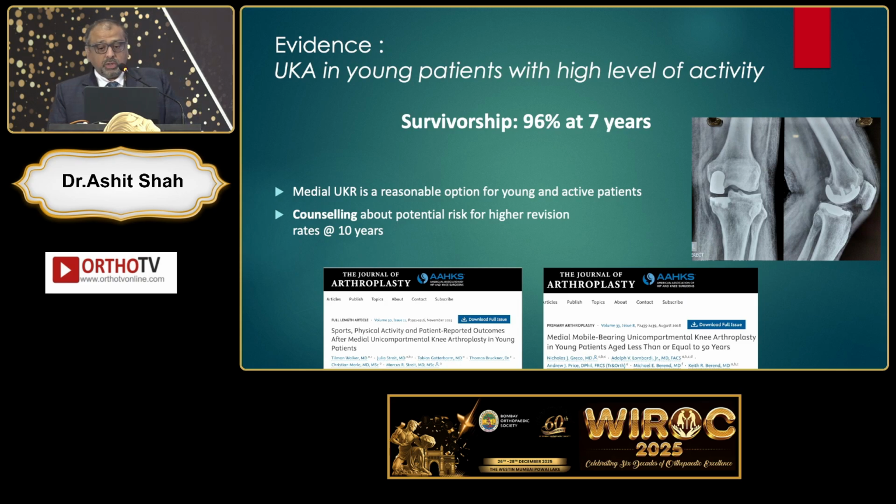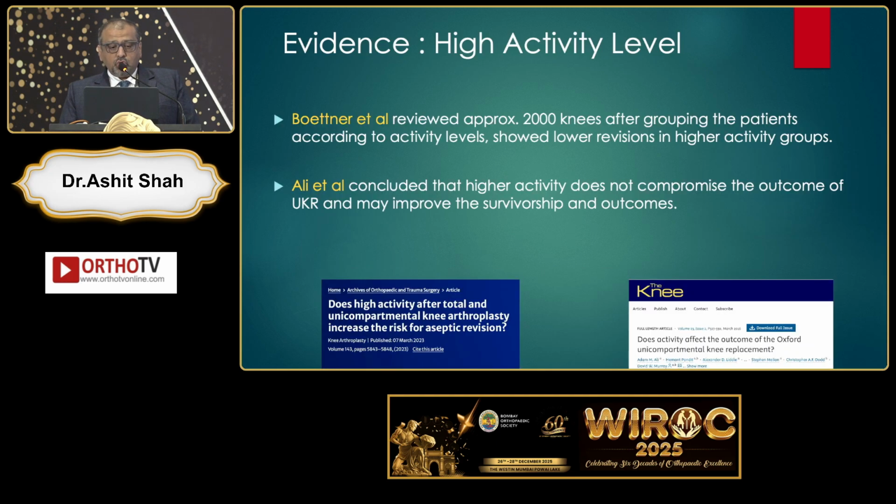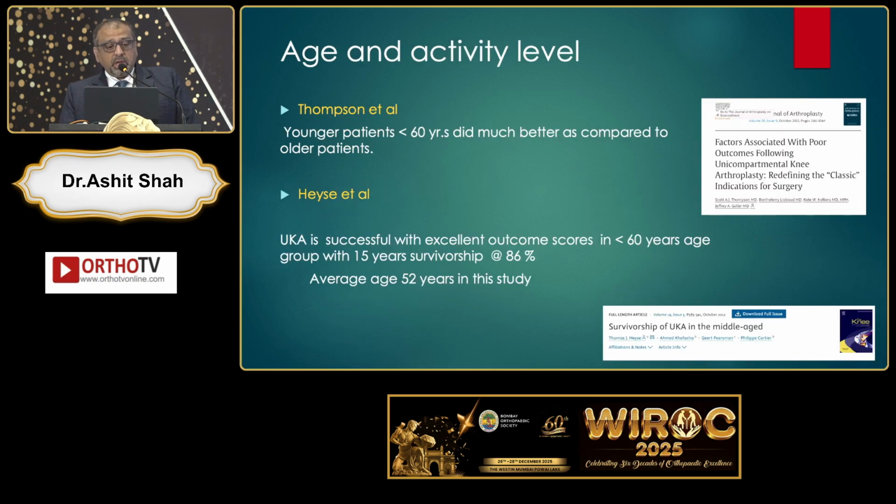UKR in young patients with high level of activity, survivorship 96% at 7 years. That's a publication. Evidence of high activity level, again 2 publications, approximately 2,000 knees. After grouping them, there was no evidence of higher rate of revisions in patients with higher activity. Age and activity level, 2 publications again from general arthroplasty and knee. Younger patients less than 60 years did much better as compared to older patients, and UKA is successful with excellent outcome scores in the less than 60 years age group with 15 years survivorship at 86%. Average age in this group was 52 in this particular study.